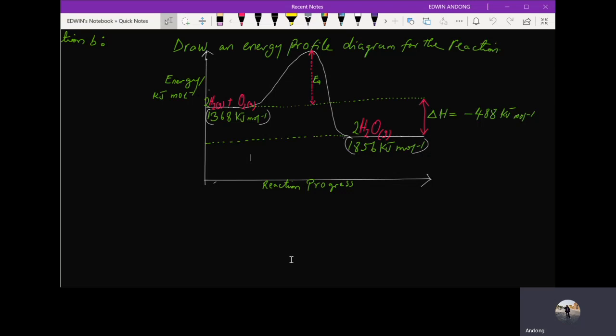Then we went further on how you can use this in calculating the energy change by calculating the total energy absorbed in breaking bonds in the reactant, and the total energy that is released in bond formation. And how you can use this and draw a good energy level diagram for a reaction. You can now determine whether the reaction is exothermic or endothermic based on the energy change of that reaction.